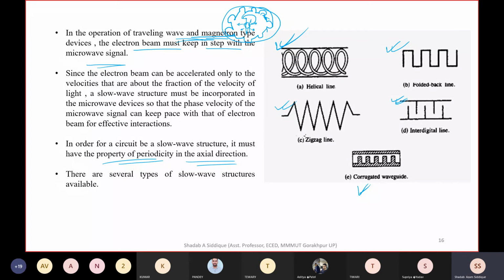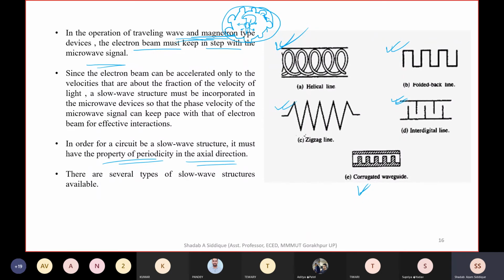This is all about the helix traveling wave tube. If you want to know about the coupled cavity traveling wave tube, you can go through it, but that is enough for this.